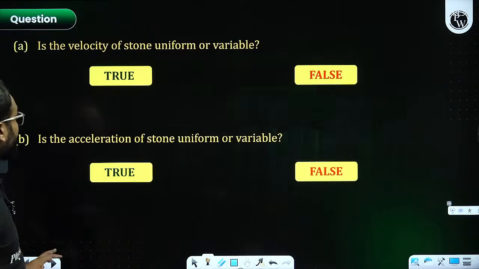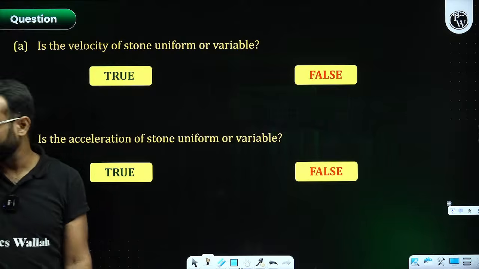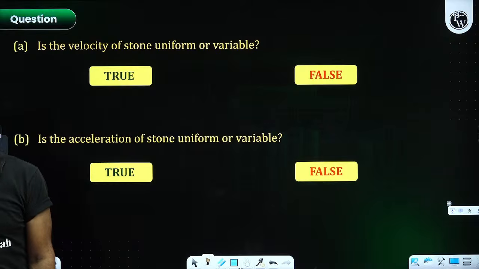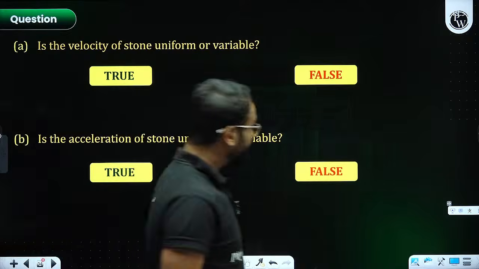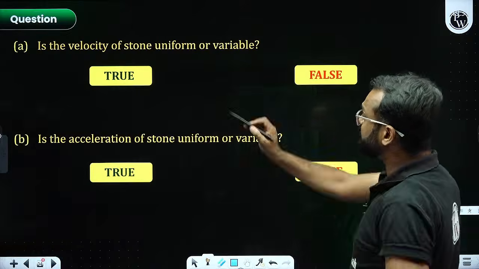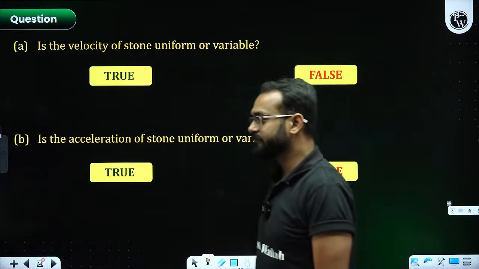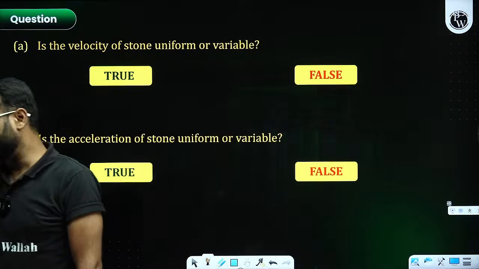Fine, sir. Now there are some questions that I would like to discuss with you in terms of true or false. Would you like to answer this? The very first question: is the velocity of a stone uniform or variable?